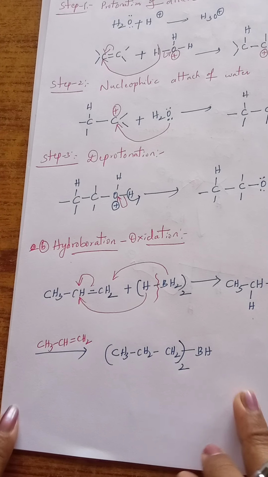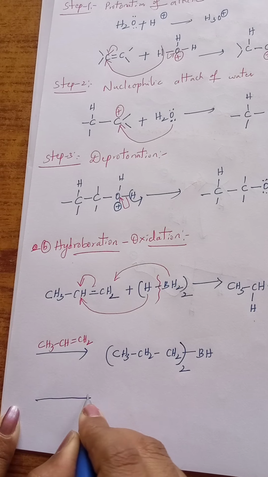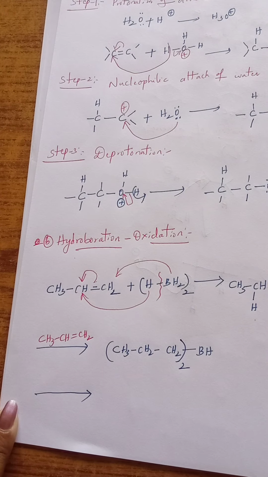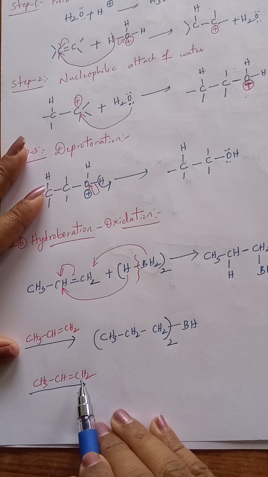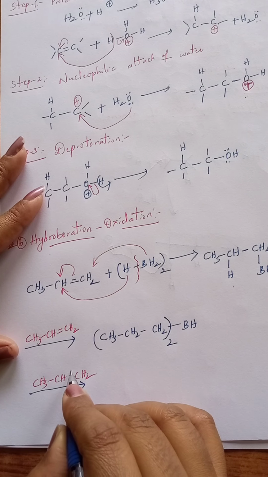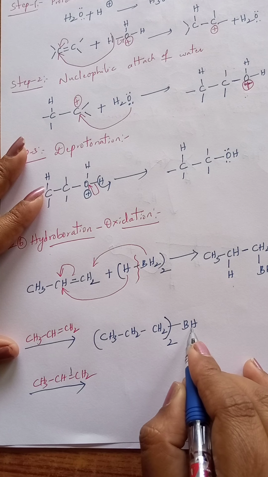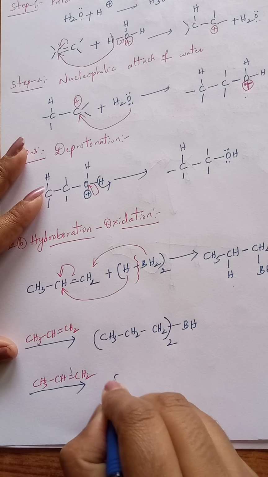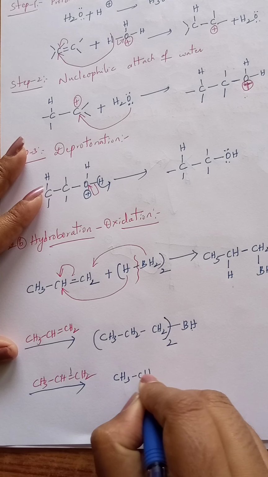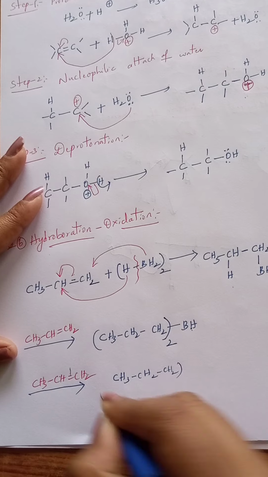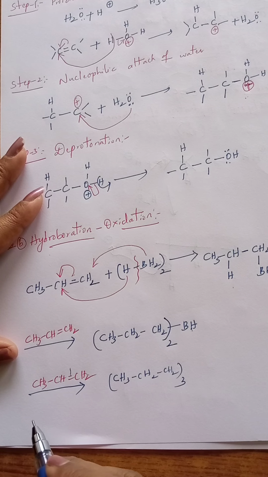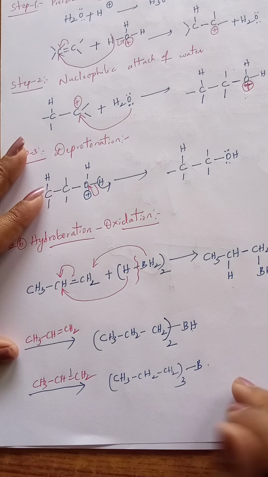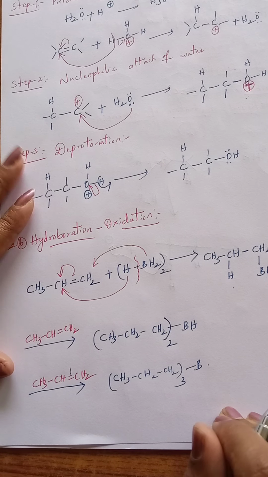Whenever it again participates in one more addition of propene, now one more addition of propene is taking place. Exactly here the pi bond breaks. Hydrogen of borane is added to this carbon, boron is added to this carbon. Then we will get CH3 CH2 CH2 taken thrice. Already two are there, now one more is added, converted to taking thrice. Now here boron is added. This is known as trialkyl borane.